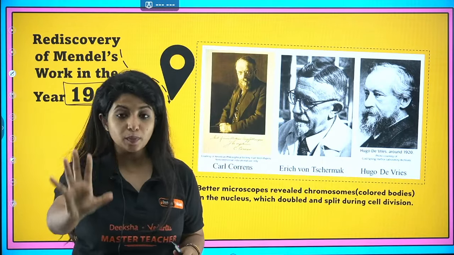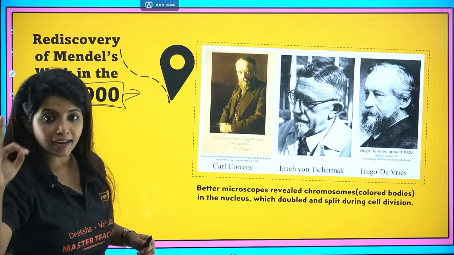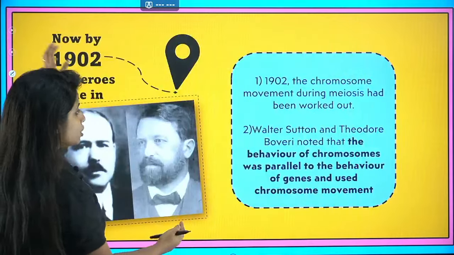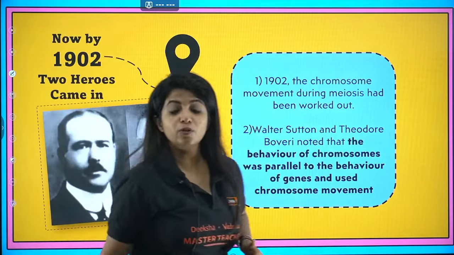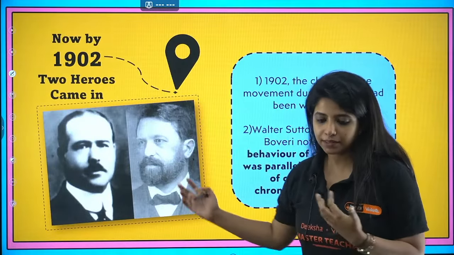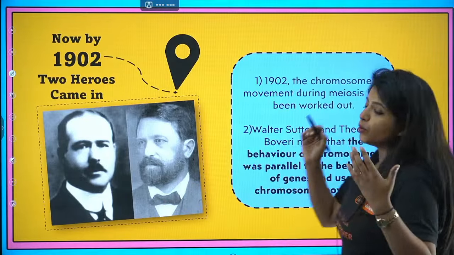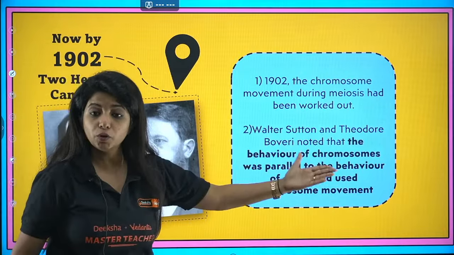Okay, so this was being introduced. Rediscovery of Mendel's work in 1900 by Correns, Tschermak, and Hugo de Vries. Now, my dear children, just 2 years after that, in 1902, two other heroes came into the picture. These two heroes were none other than Walter Sutton and Theodore Boveri.